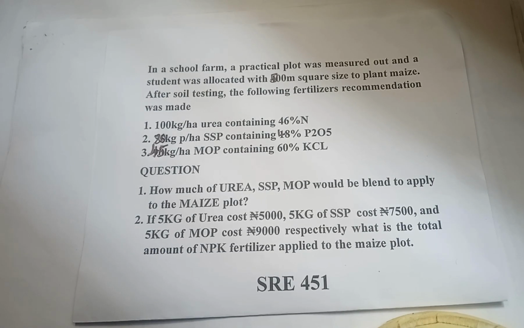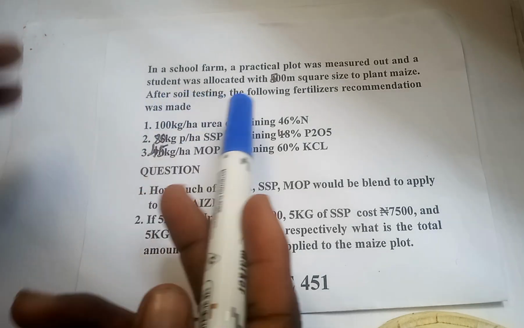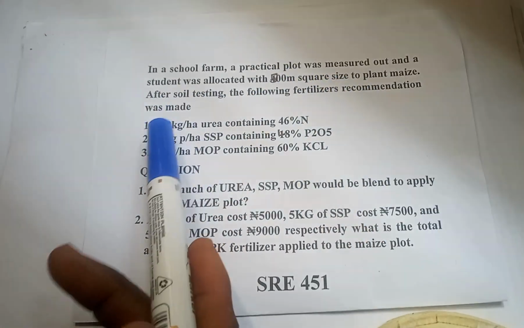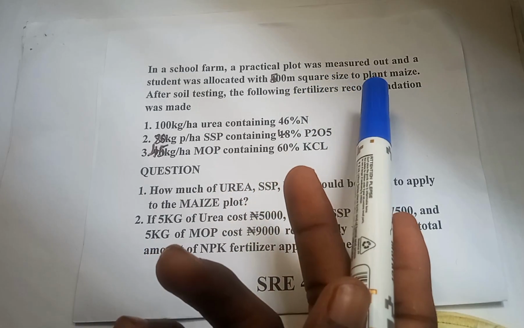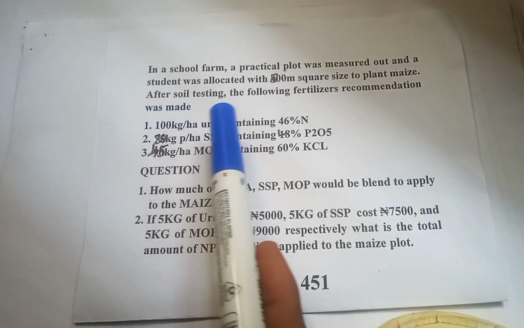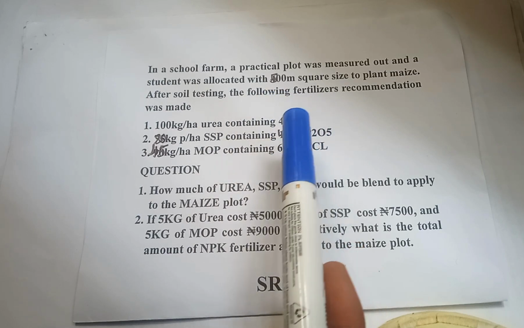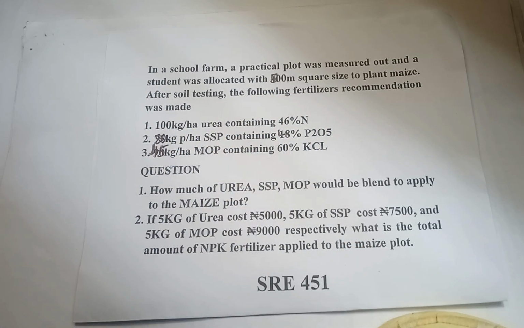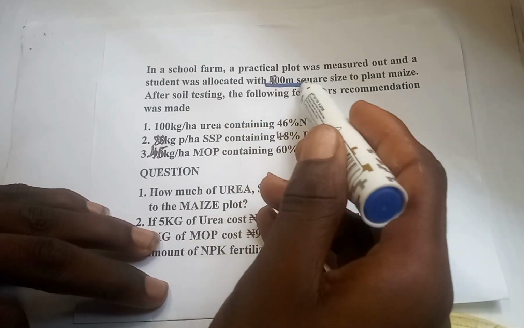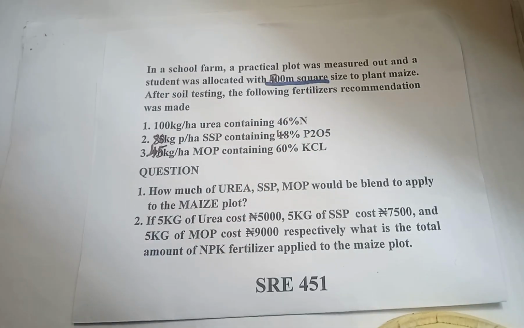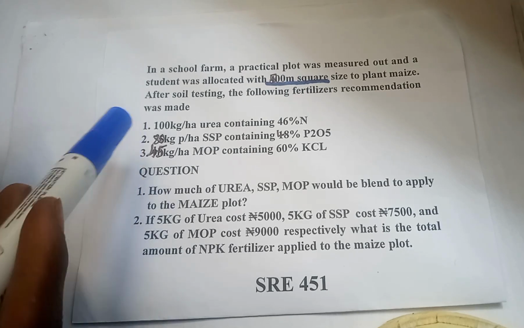In a school farm, a practical plot was measured out and a student was allocated 500 meter square size to plant maize. After soil testing was made, the following fertilizer recommendations were made. I want us to understand the first parameter, underline it, which is what? 500 meter square. These are the recommendations that were made.